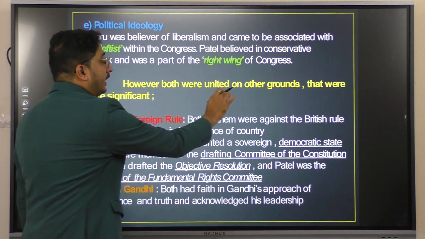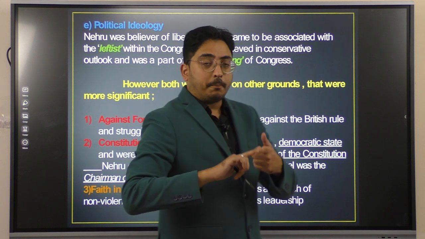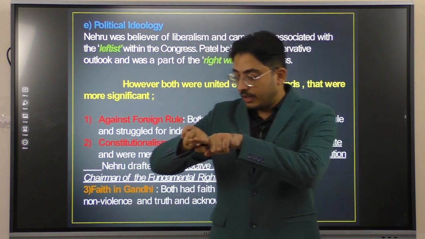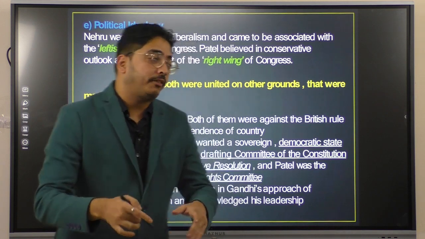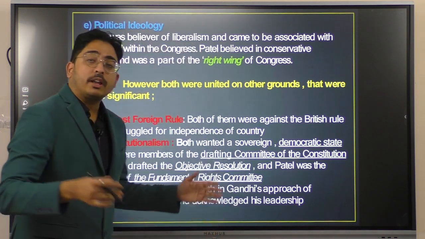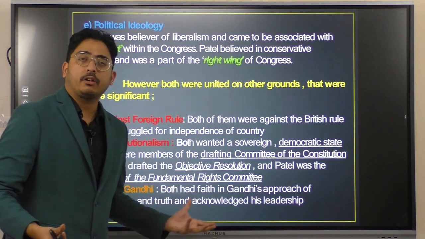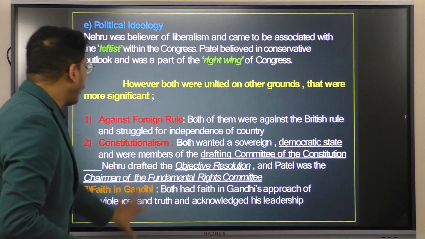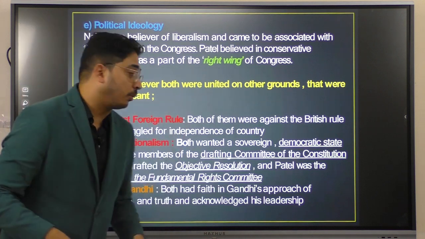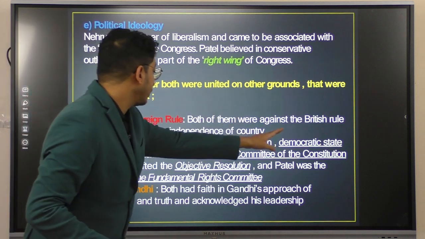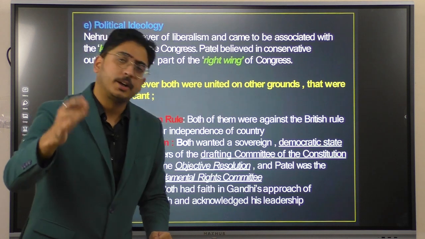However, both were united on other grounds that were more significant. The components where they were united make more sense than their differences. If you see the points where they were united, it gives more value to the points where they had differences. In these points they were more united. For example, both of them were against foreign rule. Both were against British rule and struggled for the independence of the country.